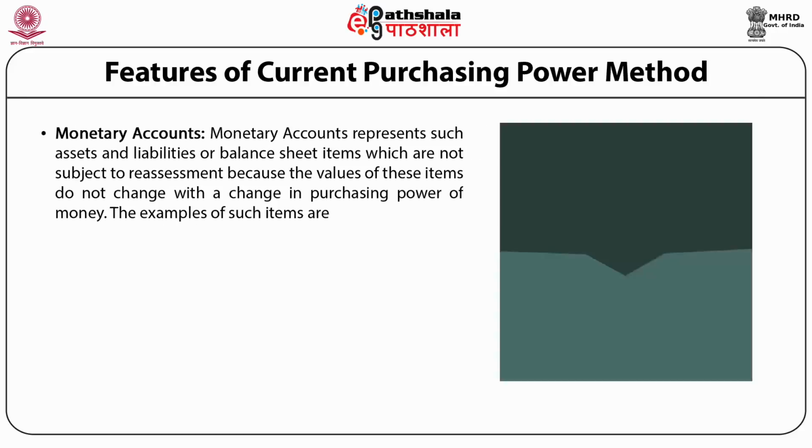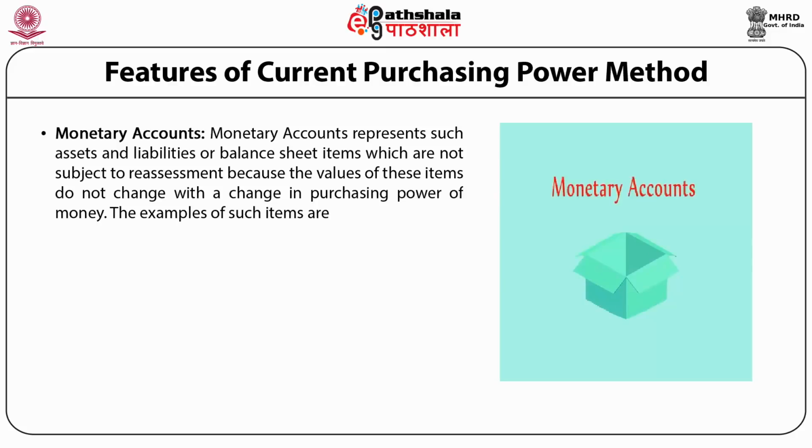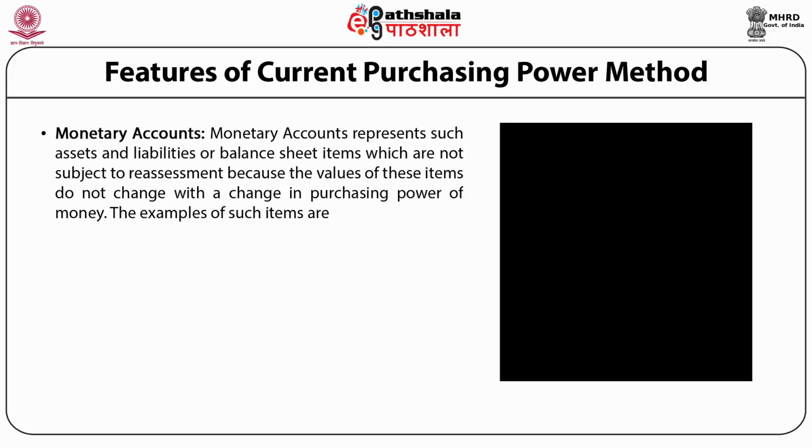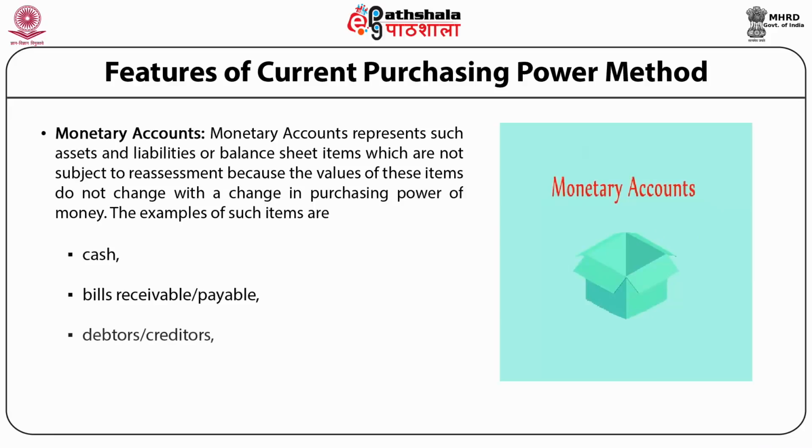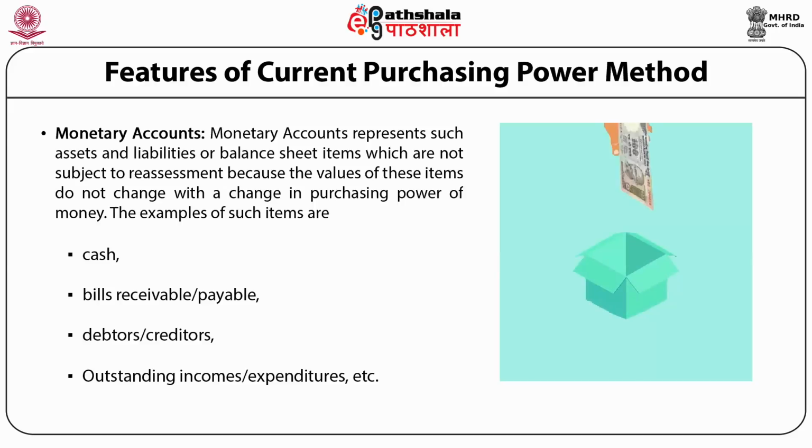Monetary accounts represent such assets, liabilities or balance sheet items which are not subject to reassessment because the value of these items does not change with a change in purchasing power of money. The examples of such items are cash, bills receivable or payable, debtors or creditors, outstanding incomes or expenditures, etc.